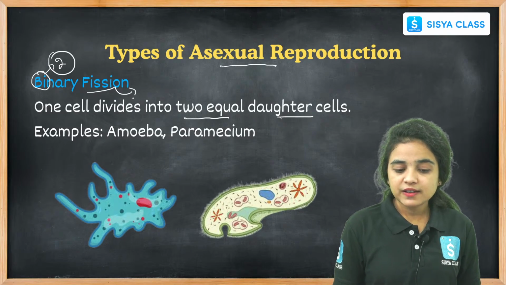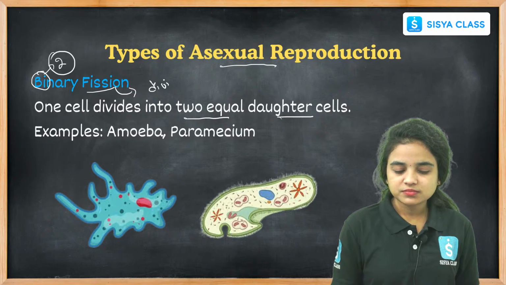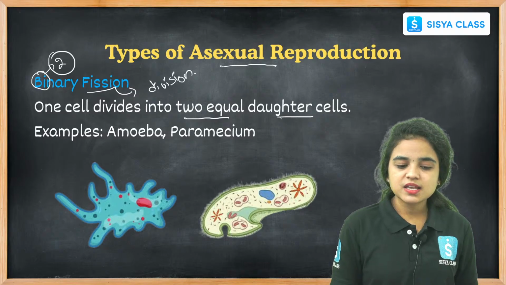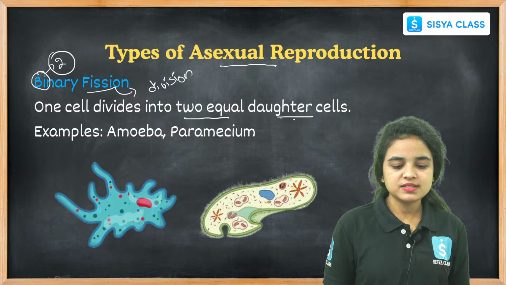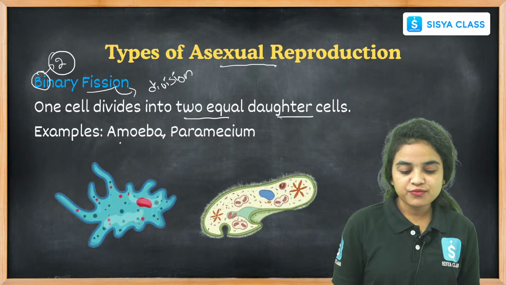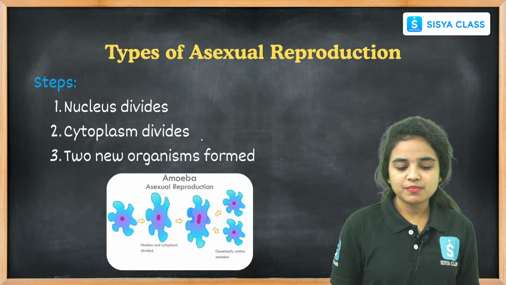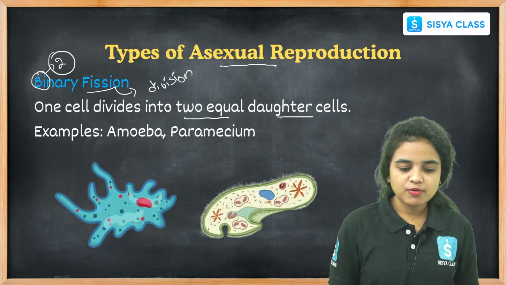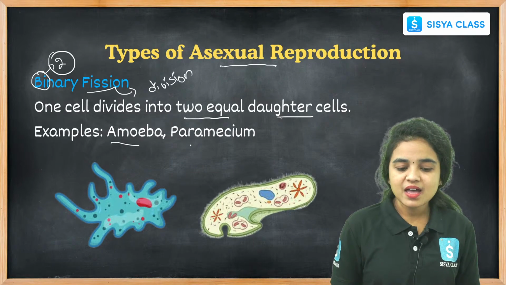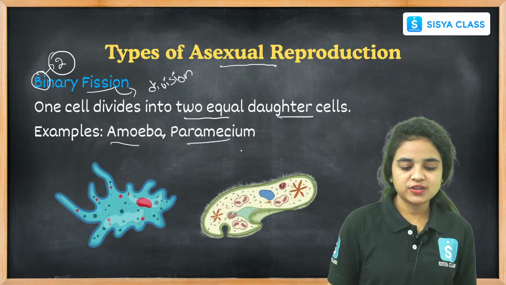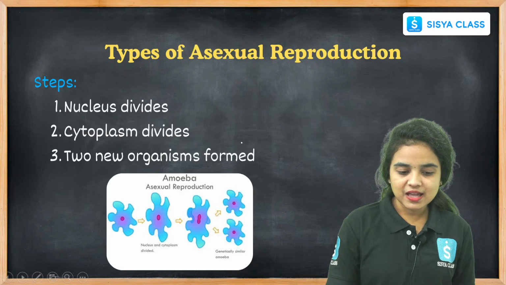Fission means division. So here the cell divides into two daughter cells, and we can find this type of reproduction process in amoeba and paramecium. Let us see the steps of how it happens.